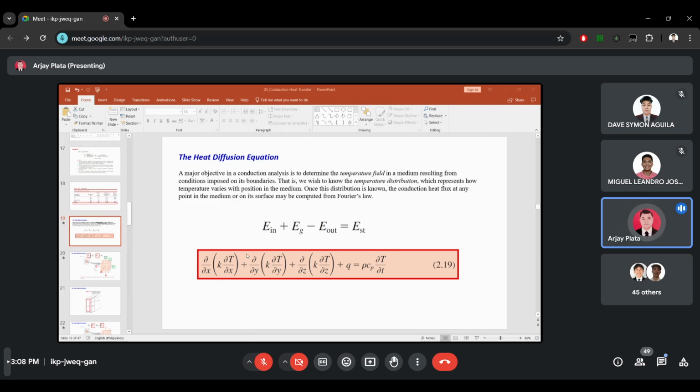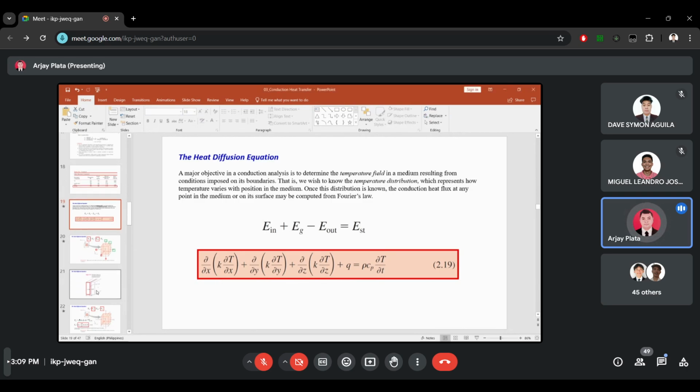So what's important is that the purpose of this lesson today is for you to know where this heat diffusion equation came from, so how it was derived. A major objective in conduction analysis is to determine the temperature field in a medium resulting from conditions imposed on its boundaries. That is, we wish to know the temperature distribution, which represents how temperature varies with position in the medium. Once this distribution is known, the conduction heat flux at any point in the medium or on its surface may be computed from Fourier's law.